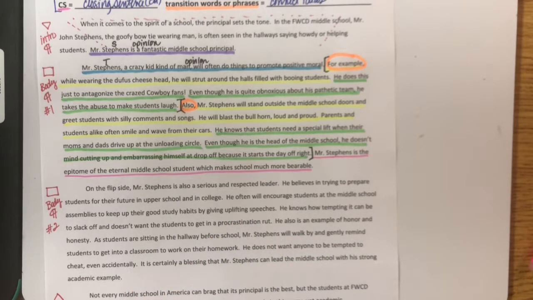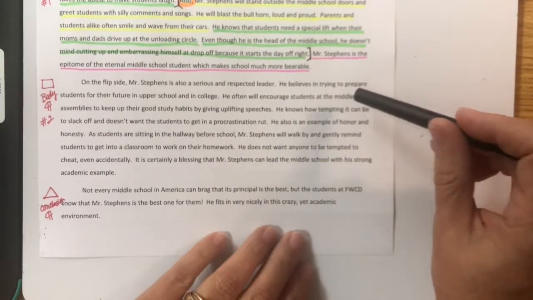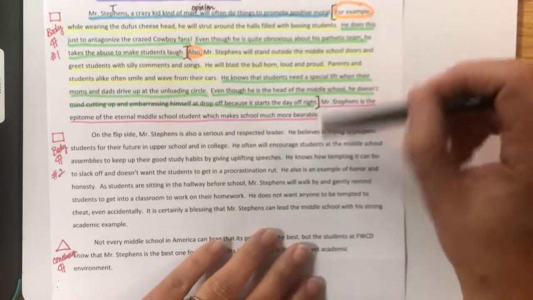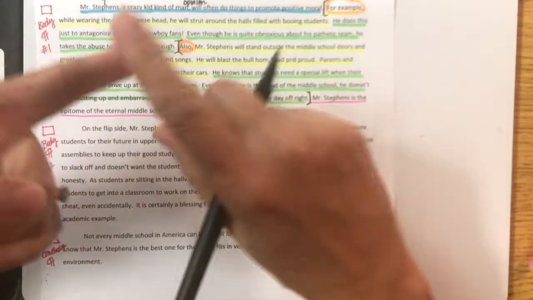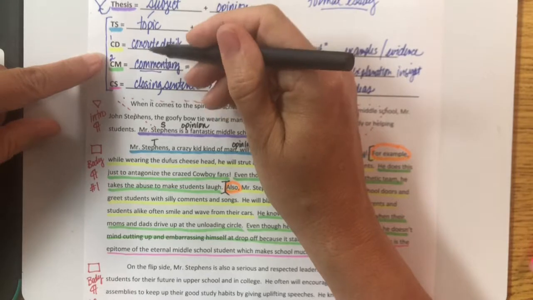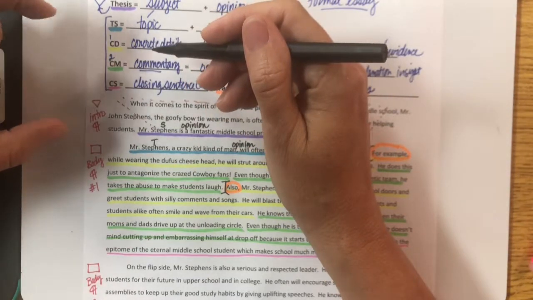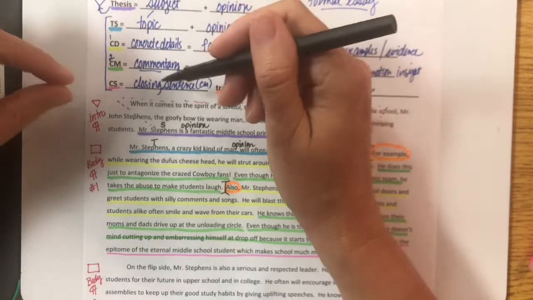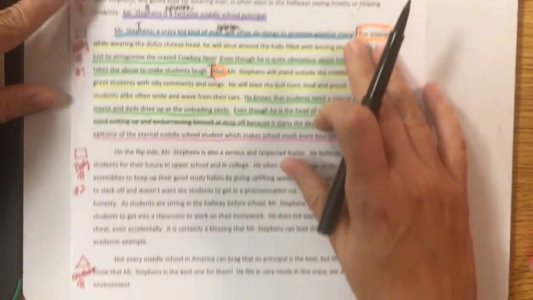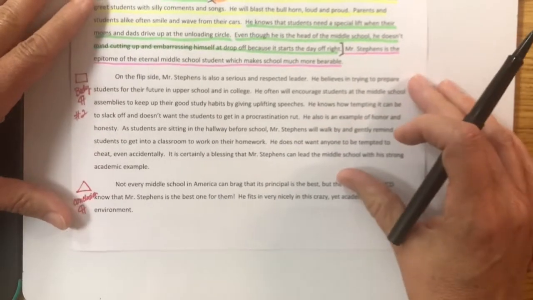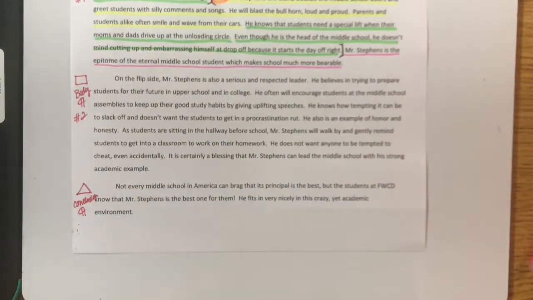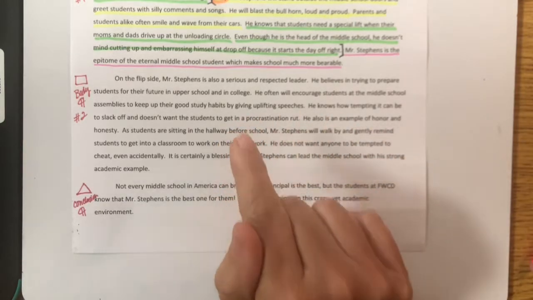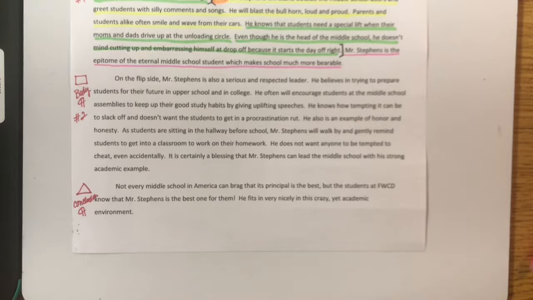Okay, now I'm going to give you a job. I want you to highlight this paragraph. It's probably going to look very similar, because we know that it has to start with a TS. We know it's going to have concrete details and commentary in a chunk, and it's probably going to have more than one chunk, and then it's going to end with a closing sentence. So I think you can do this. I'd like you to pause your video and mark it, and when you're finished, turn on your video and let's see if we match. I'm going to pause as well and mark up this paragraph, and when you turn the video back on, we'll see if we have similar opinions about the different parts of this body paragraph.